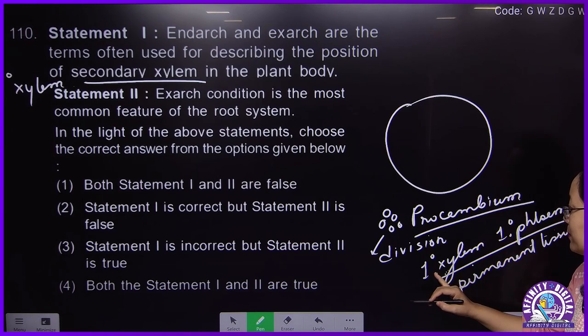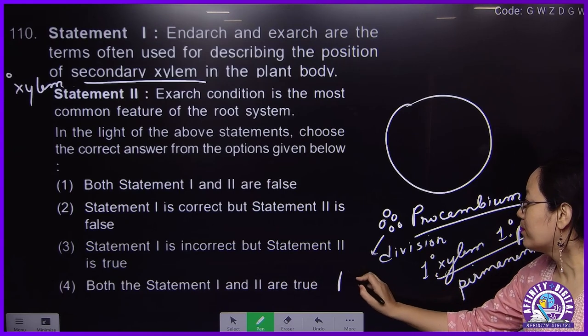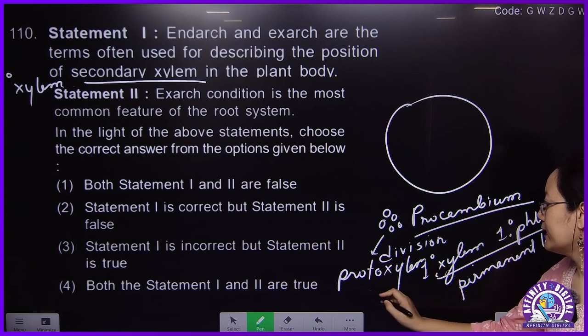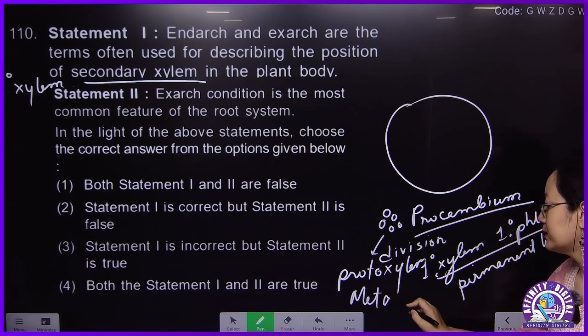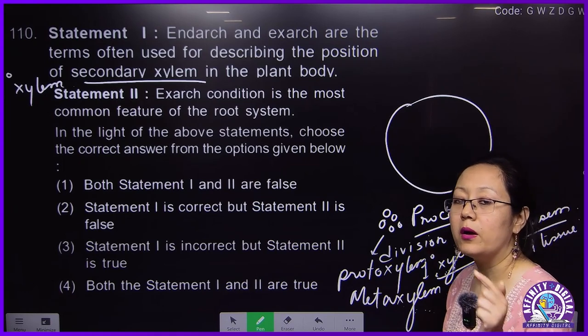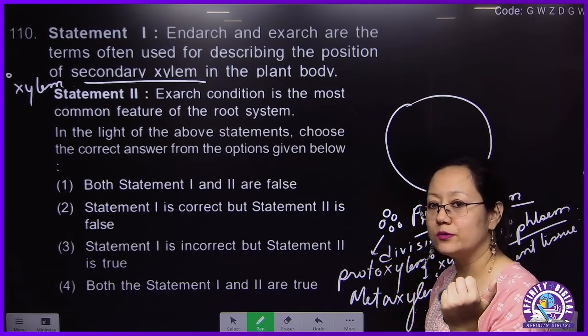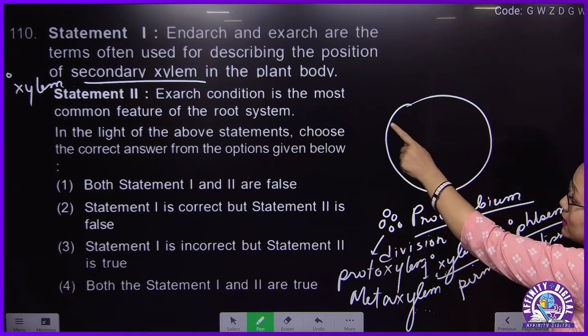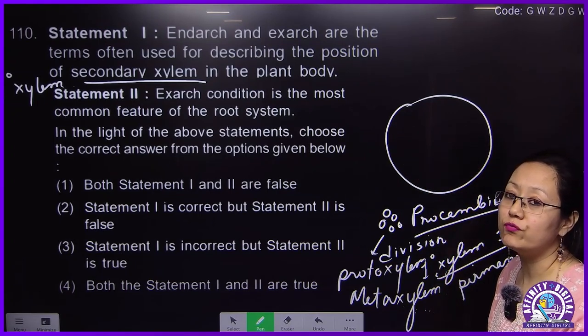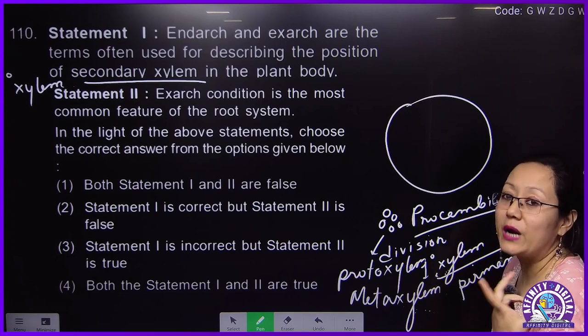So primary xylem can be of two types. What are the two types of primary xylem? It can be protoxylem and it can be metaxylem. Same for phloem, primary phloem also has protophloem and metaphloem. The terms endarch and exarch are used with respect to the position of the xylem, meaning primary xylem.